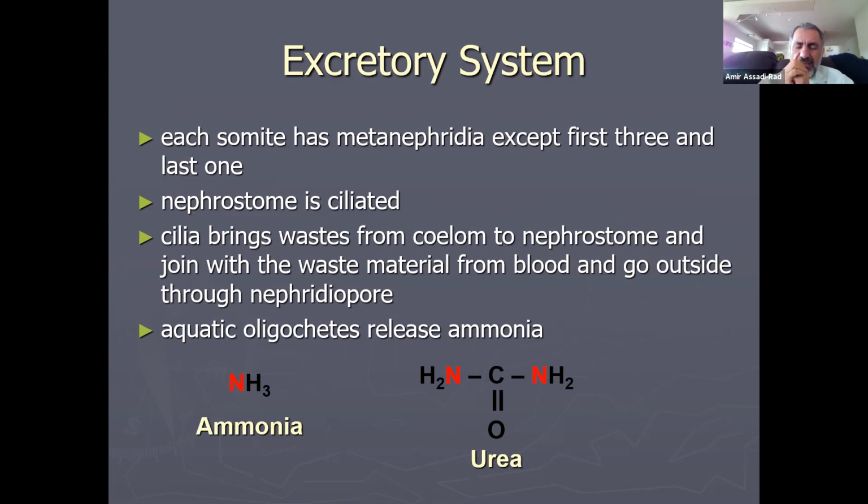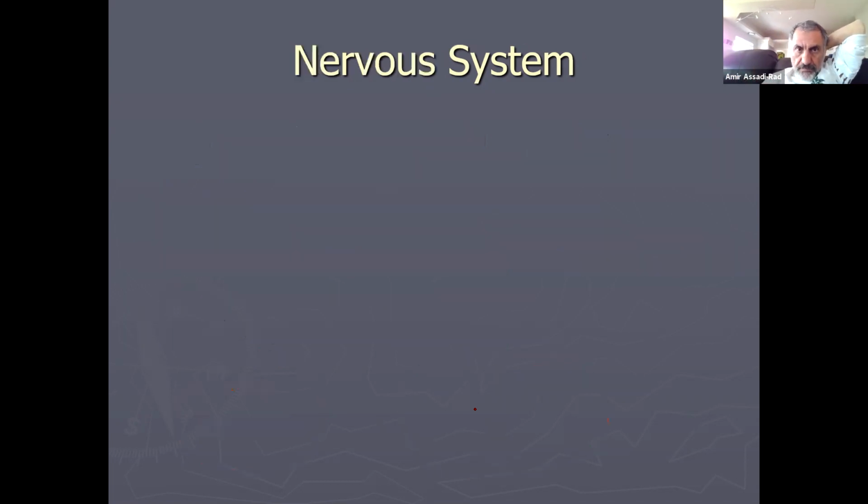The animals that are aquatic, that live in water, release ammonia. Animals like us that live on land release urea. That's the structure of urea, and that's the structure of ammonia. That is in most cases; there could be some exceptions in the animal kingdom here and there. So aquatic oligochaetes release ammonia.